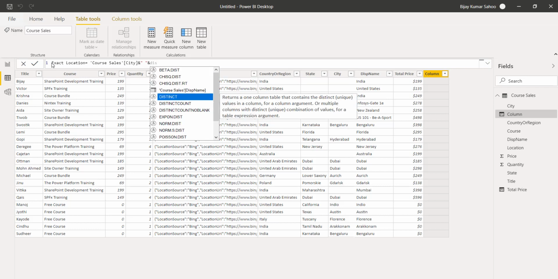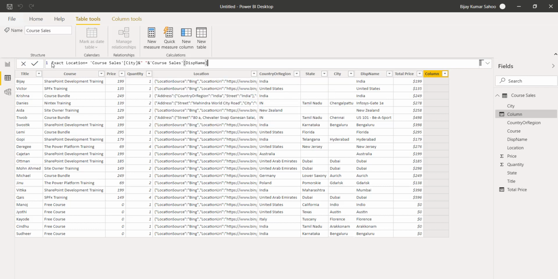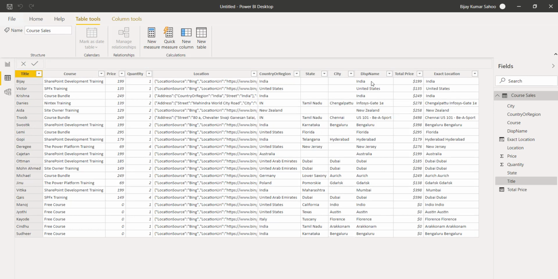So if you'll see here, this display name is the display name for the country. And now you can see the exact location is coming like this. Wherever there is a city, you can see here it is showing the city, and then the display name of the country. So this way you can also do this concatenation by using a calculated column with DAX.